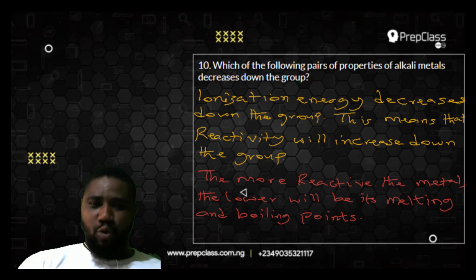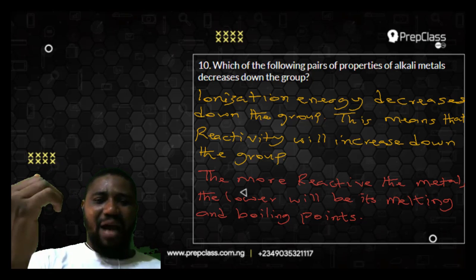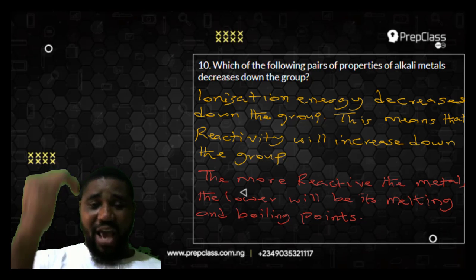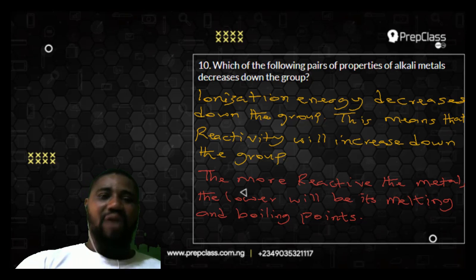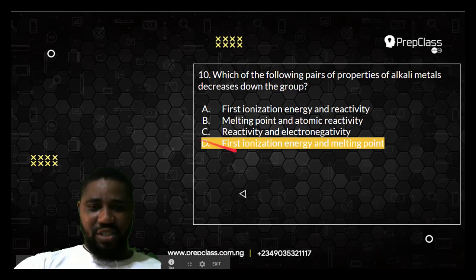So as you go down the group, ionization energy decreases, reactivity increases, melting and boiling point decreases. As you go down the group, ionization energy does what? Decreases, reactivity increases, but melting and boiling point decrease. So your best choice will be D, first ionization energy and melting point, because ionization energy decreases down the group and melting and boiling point also decrease down the group.